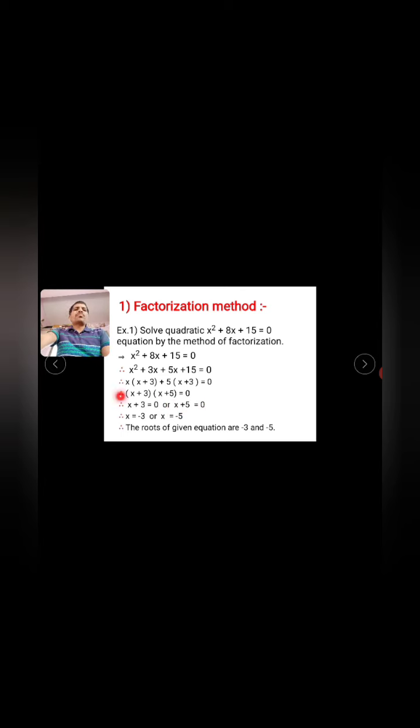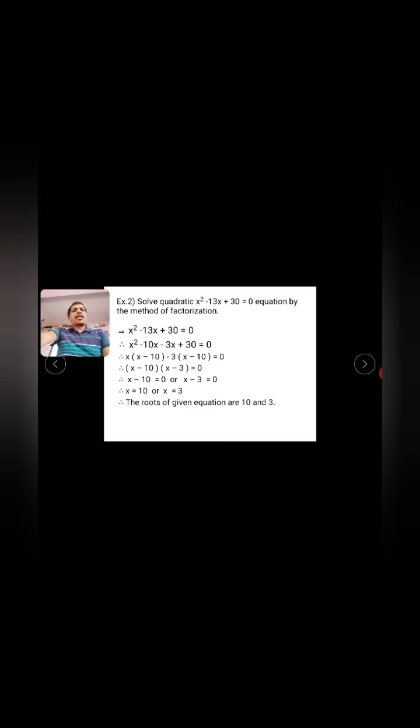The meaning of the product of two brackets being equal to 0 is that x plus 3, the first bracket, and x plus 5, the second bracket, these two brackets are also 0. So we can solve these equations: x plus 3 is equal to 0, x is equal to minus 3. So plus 3 becomes minus 3, and here similarly plus 5 becomes minus 5. That is, the roots of the given equation are minus 3 and minus 5. So in this way we solve the equation by the factorization method.